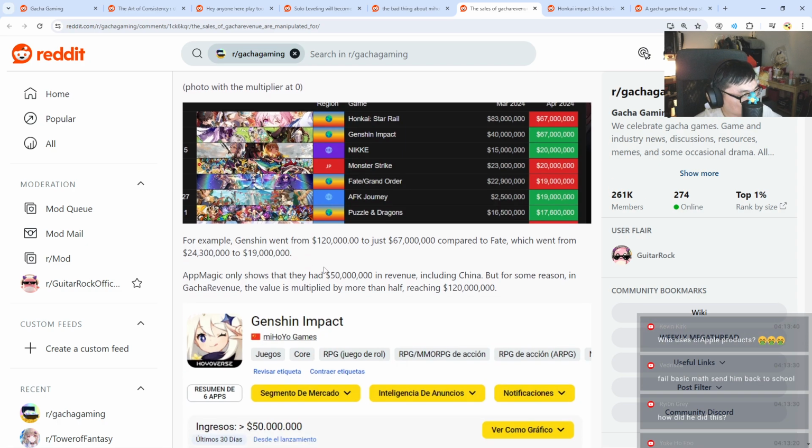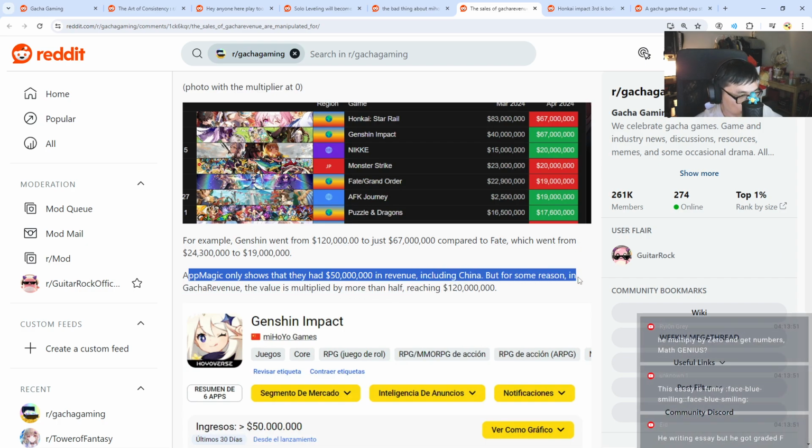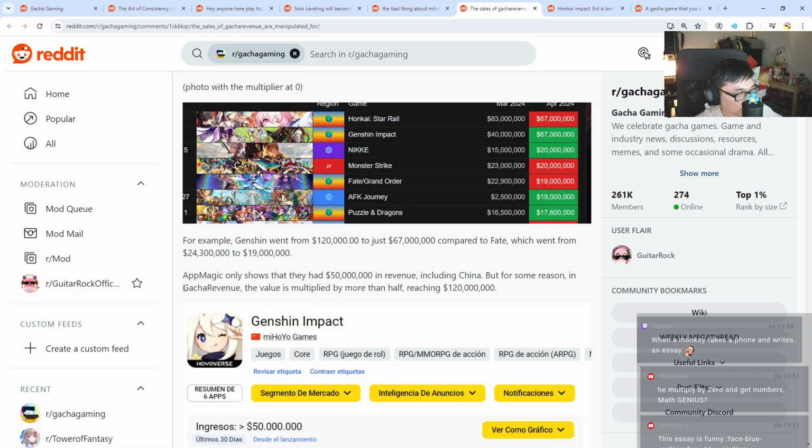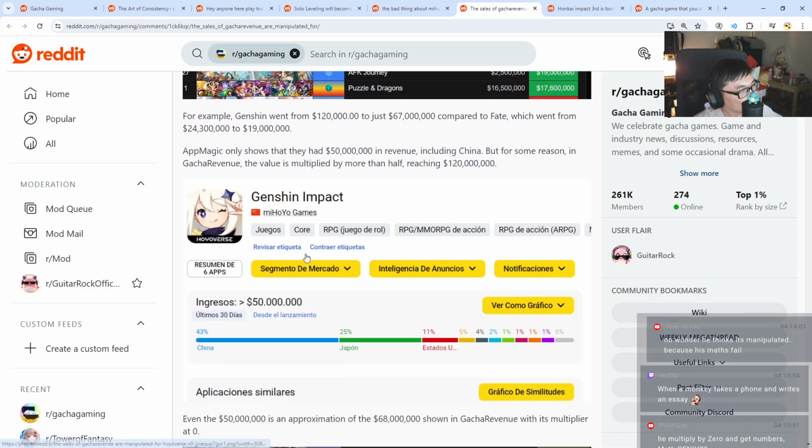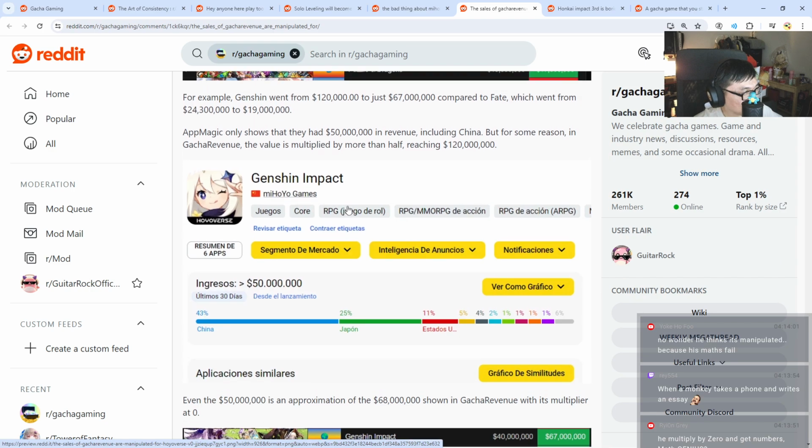Okay. Huh. So Fate is as in FGO. So AppMagic only shows that they had 50 million US dollars in revenue including China. But for some reason in Gacha revenue, the value is multiplied by more than half, reaching 120 million US dollars. Okay, so this is Genshin Impact.